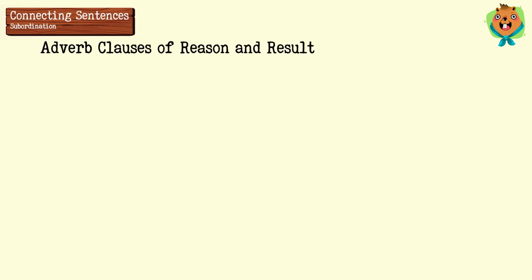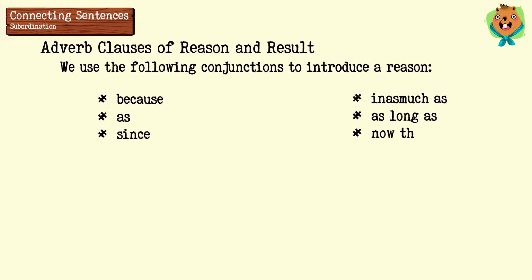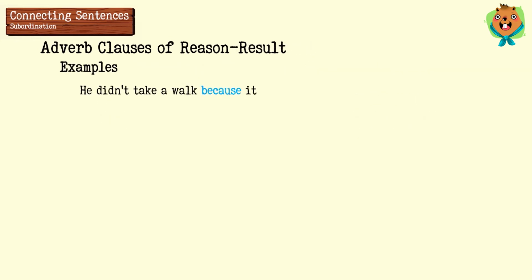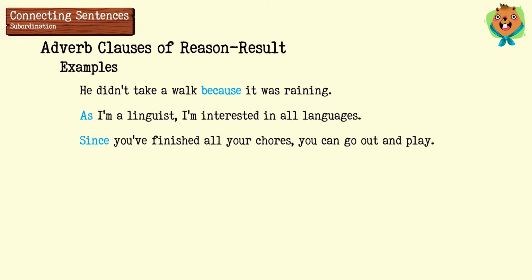Adverb clauses of reason and result. The following conjunctions are used in adverb clauses to introduce a reason: because, as, since, inasmuch as, as long as, and now that. For example, he didn't take a walk because it was raining. As I'm a linguist, I'm interested in all languages. Since you've finished all your chores, you can go out and play.